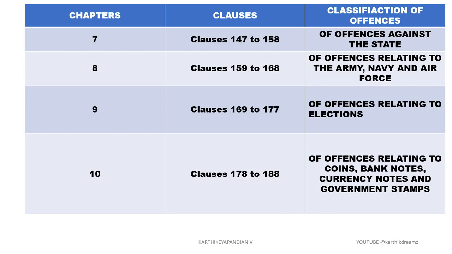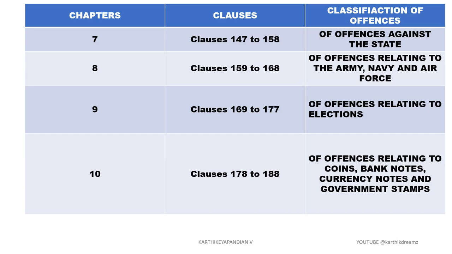So, offences against the state, and the subtopics that will be included are waging or attempting to wage war, or abetting the waging of war against the Government of India. All these offences against the state will be included in this particular chapter.